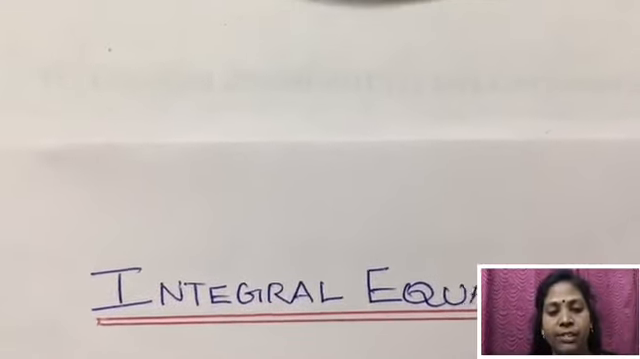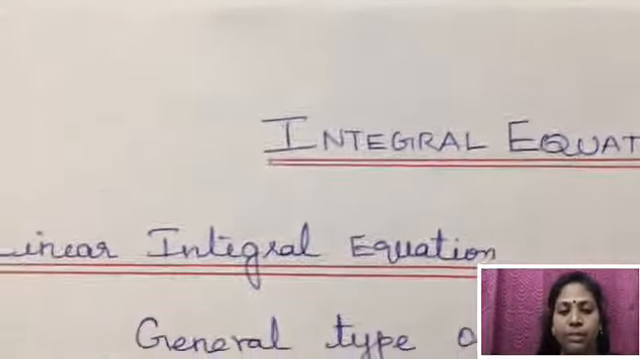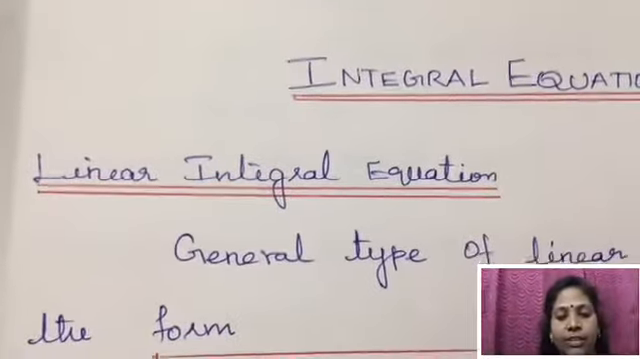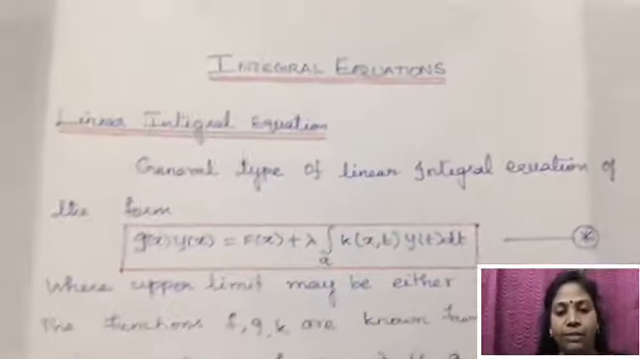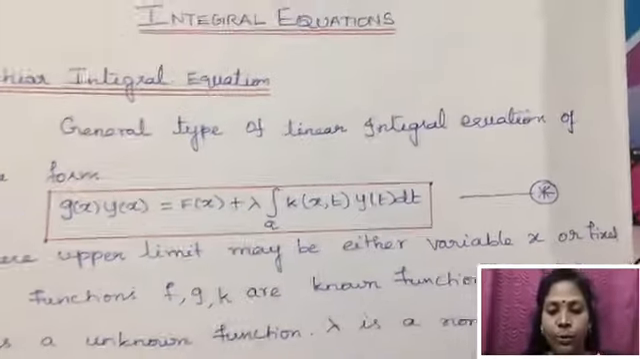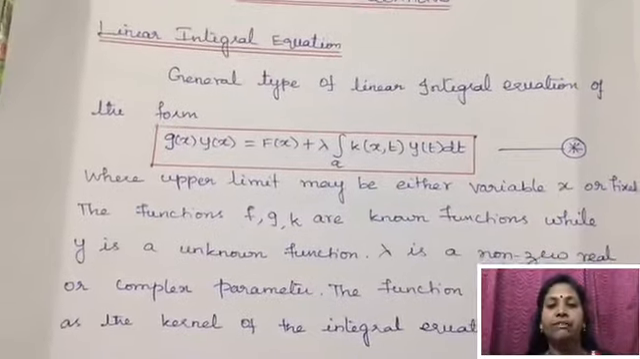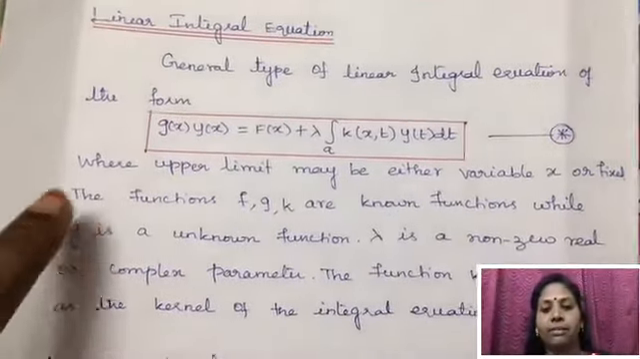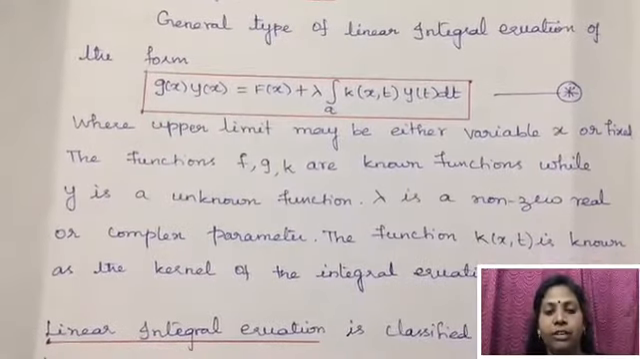So we'll see about the integral equations. We just start with the linear integral equation. The general type of linear integral equation is of the form g of x into y of x equal to f of x plus lambda into integral over a k of x comma t y of t dt, where the upper limit may be either the variable x or fixed.